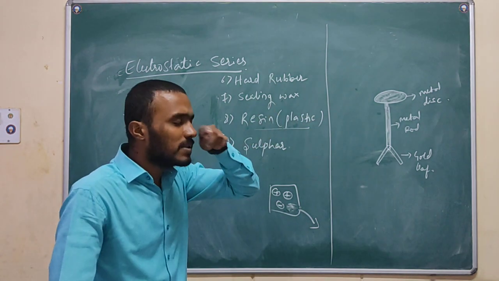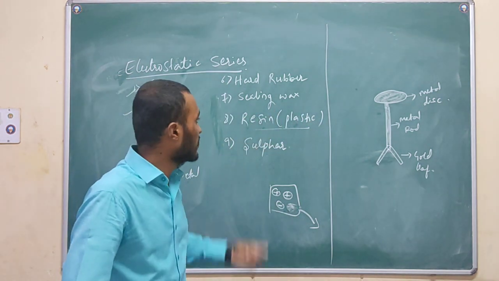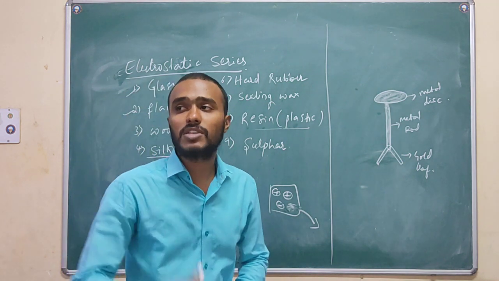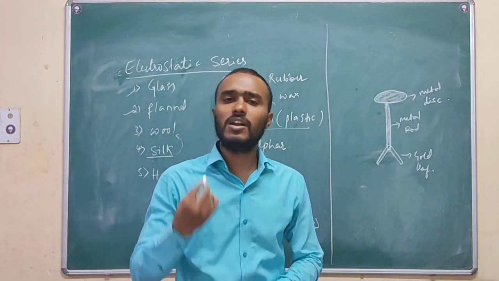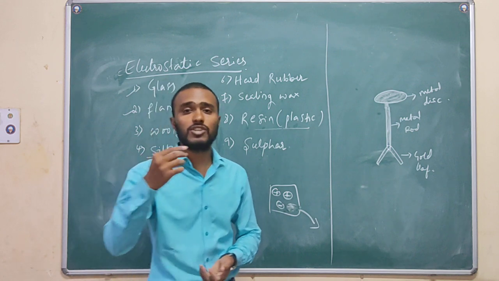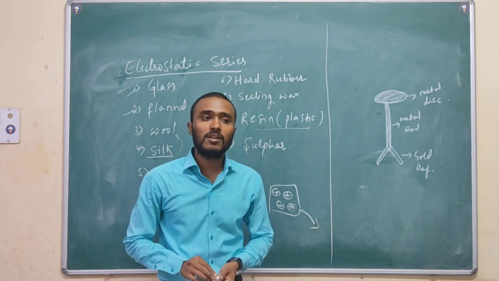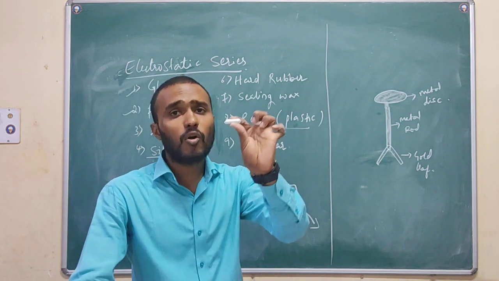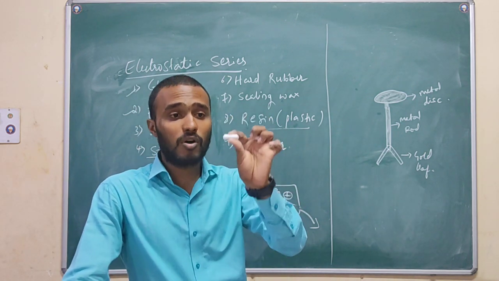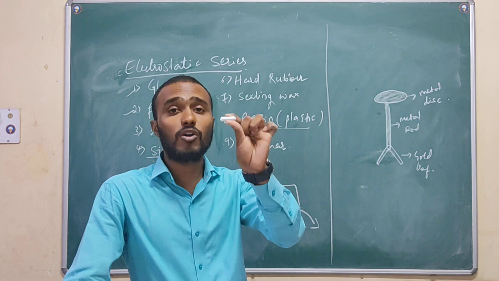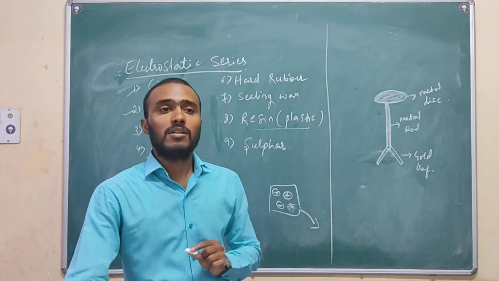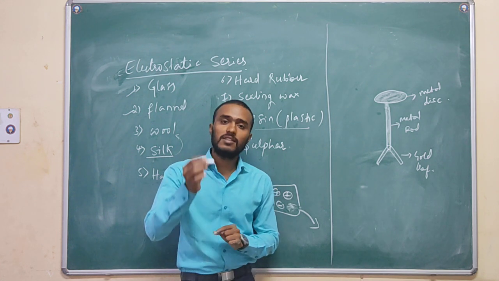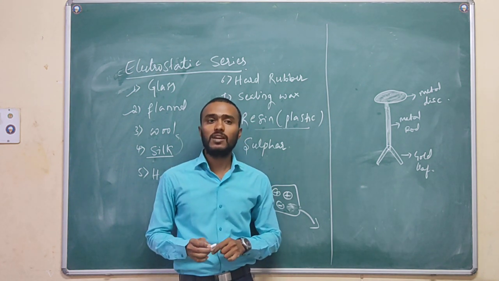And now, since from the previous sessions we are discussing charged body and uncharged body, this one is a positively charged body, this one is a negatively charged body. We are discussing many things here regarding the charge. So how can I say this body is having charge, or this body is a charged body, or this body is an uncharged body? Is there any laboratory proof? Yes, there is a laboratory proof.